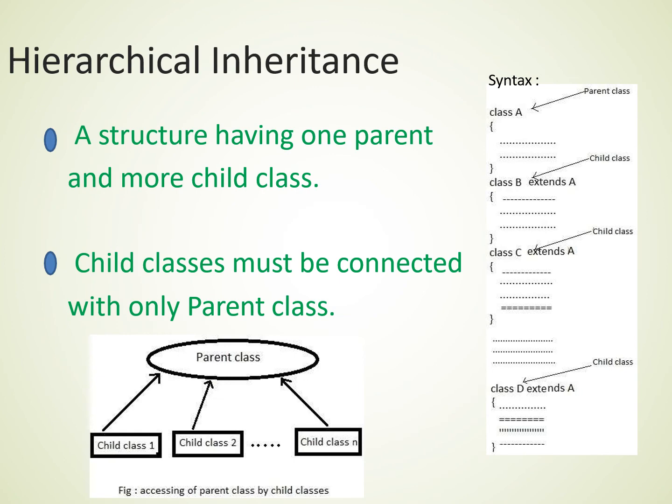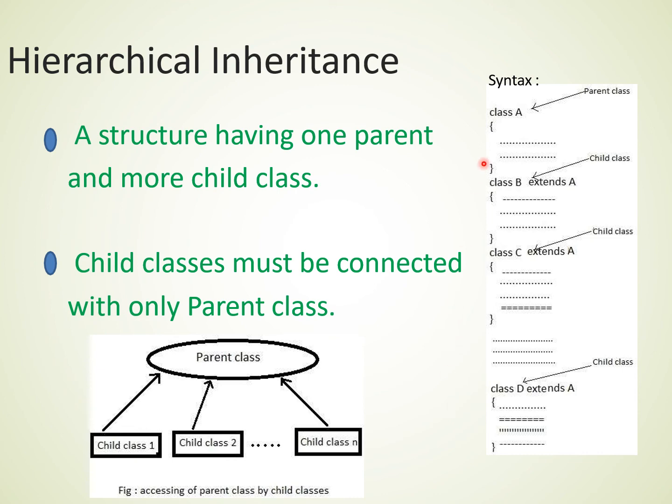The third type of inheritance is hierarchical inheritance. In hierarchical inheritance, there is a structure having one parent and many child classes. Each child class must be connected with only one parent class. This diagram shows the concept of hierarchical inheritance. In this diagram, there is one parent class and many child classes: child class 1, child class 2 and child class 3, and all these n number of classes access the properties from the parent class.